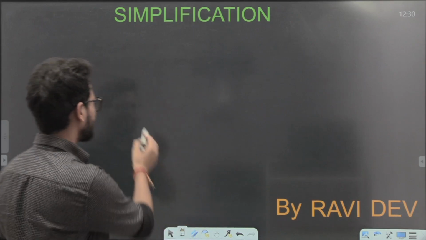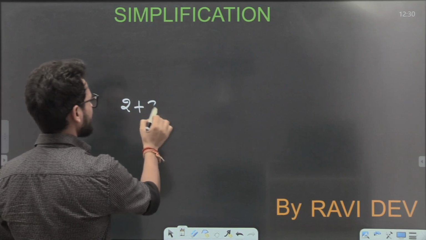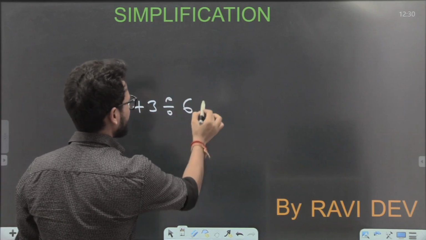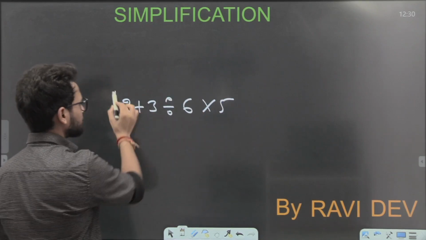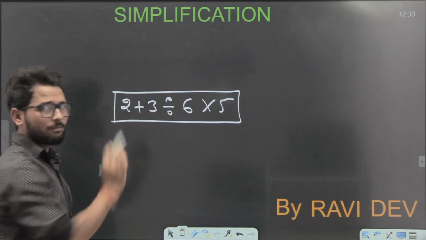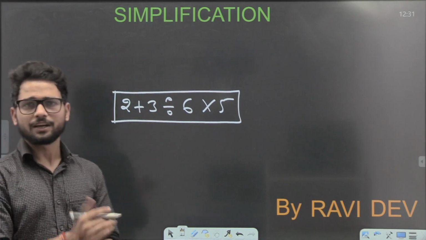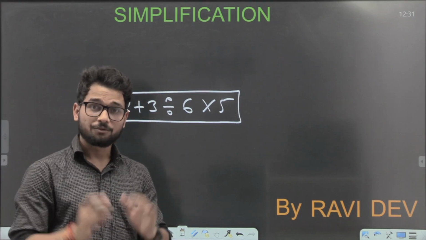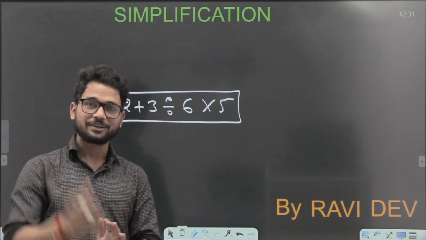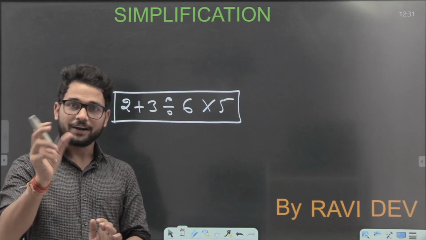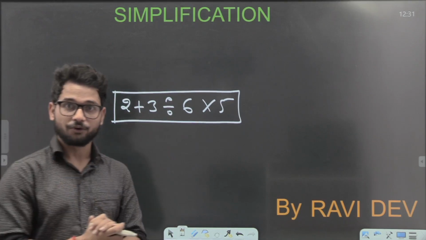If I give a question like 2 plus 3 divided by 6 multiplied by 5, yes, I can do this because I read about the BODMAS rule in 6th, 7th and 8th standard. But what happens if I give you some other patterns? They will create a very great fuss for you.